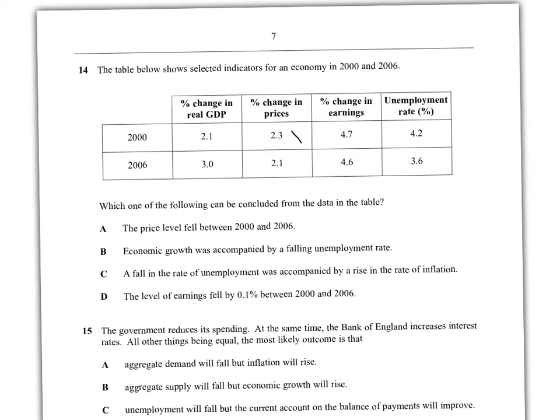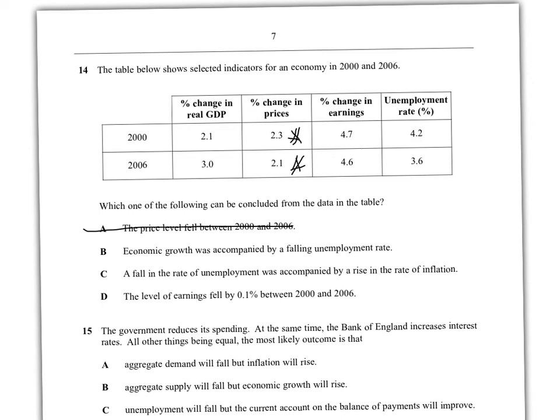So the price level was going up by 2.3%, and now it's going up by 2.1%. Someone out there will say, oh, that's right, because it was 2.3 and now it's 2.1. But it's not right, because before it was going up by 2.3%, and now it's going up by 2.1%. So the price level hasn't fallen, it's just gone up by a slower rate. So that is wrong.